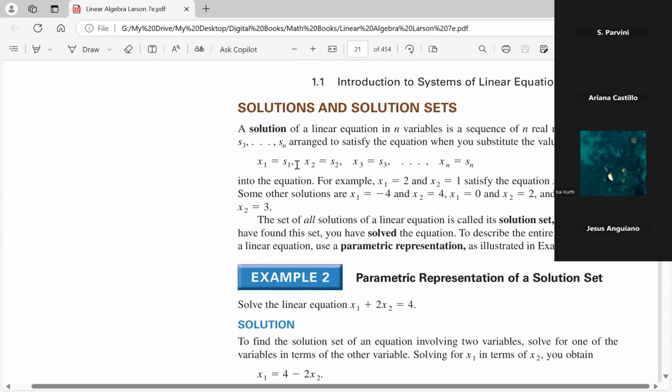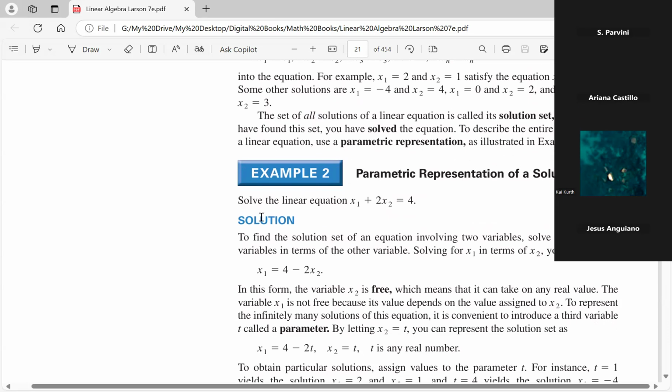If you plug those solutions into the equation, we should get a true statement. The left and the right side should be equal. Then these make up the solution set. The entire set of solutions is called the solution set. All possible solutions make up the solution set.